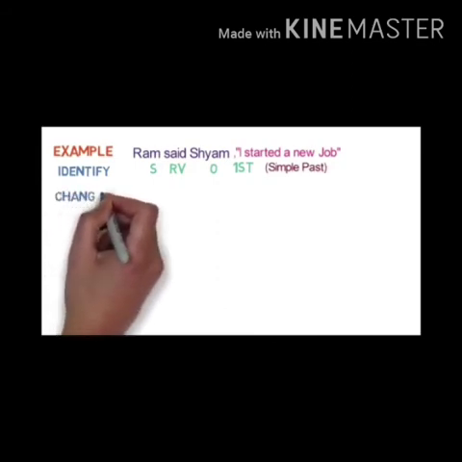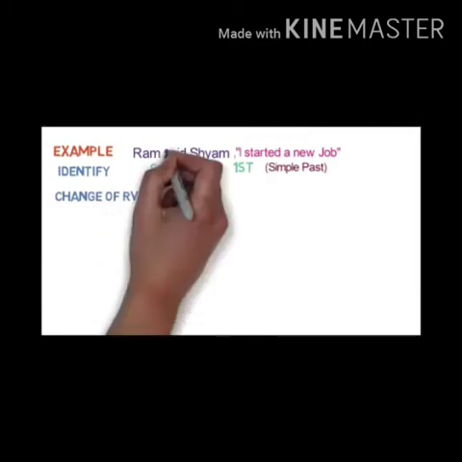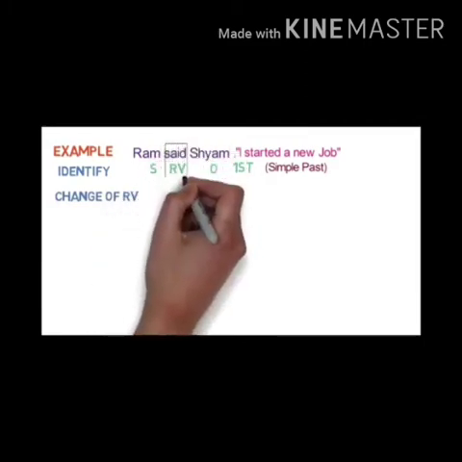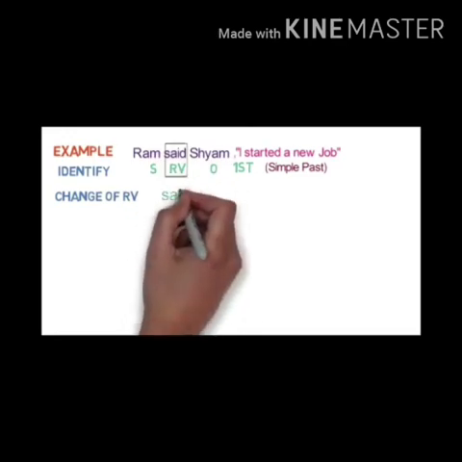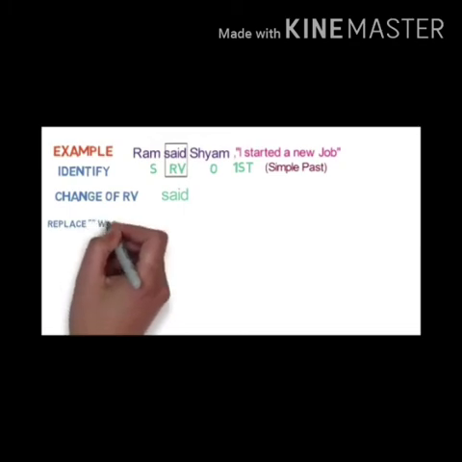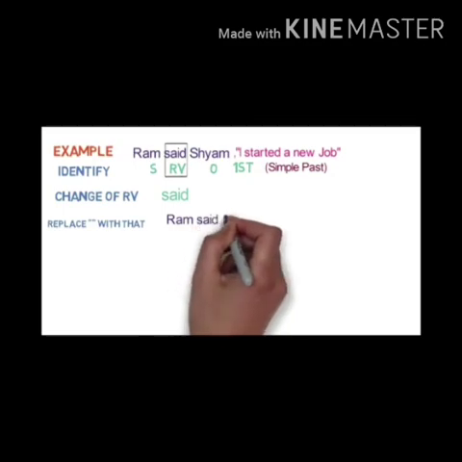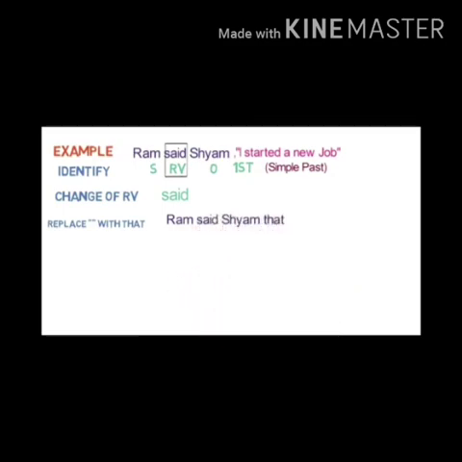Now see the changes. Ram said Shyam. Ram told Shyam. Or if you want to write said, then you can write it, but in place of this, Ram told Shyam is good. Ram said Shyam is written here, but we will change it into Ram told Shyam. You can write said. It is not wrong because to is not written.